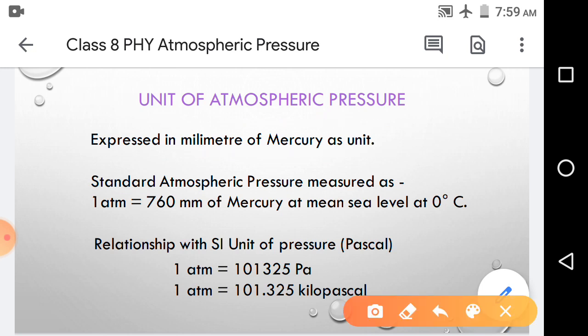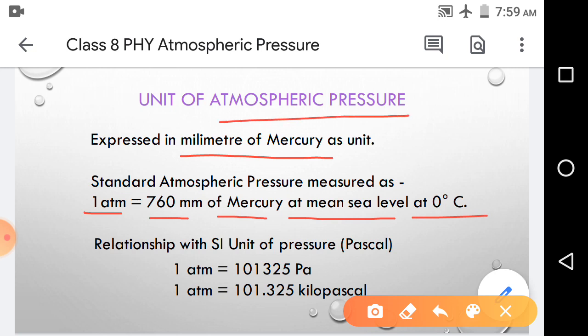For the standard value of atmospheric pressure, it is measured as 1 atm, where atm means atmospheric pressure. 1 atm is the standard atmospheric pressure, and it is taken as 760 millimeter of mercury at mean sea level at a temperature of 0 degrees Celsius. So this is called 1 atm, the standard unit of atmospheric pressure.